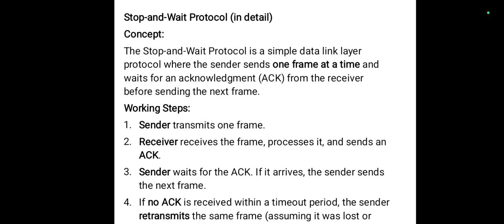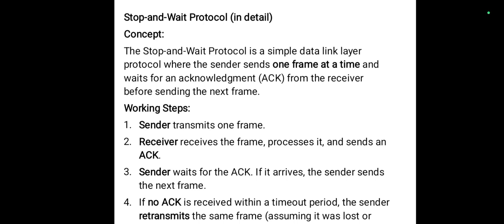The receiver receives the frame which has been transmitted by the sender, and that frame is processed, and as soon as the frame has been processed, it sends an acknowledgement to the sender. The third step: the sender waits for the acknowledgement. If it arrives, the sender sends the next frame, which simply means that as soon as the acknowledgement has been received, the sender will send the next frame.